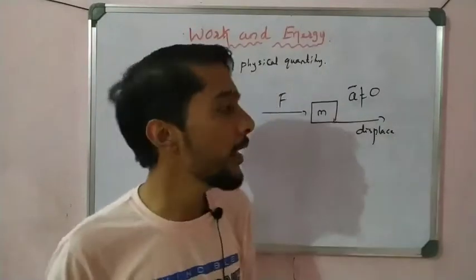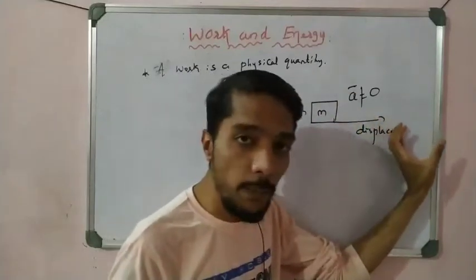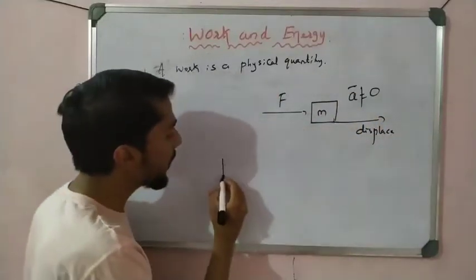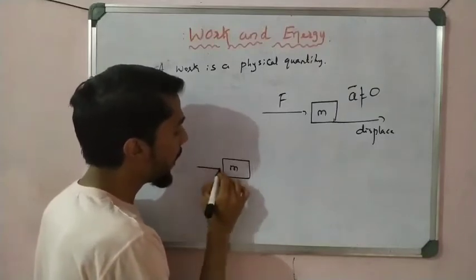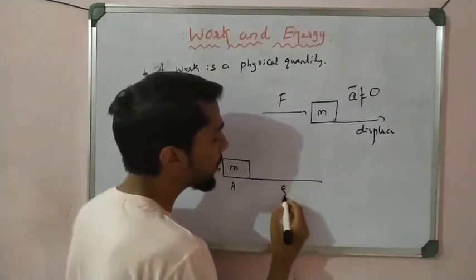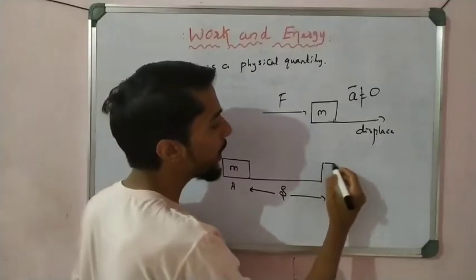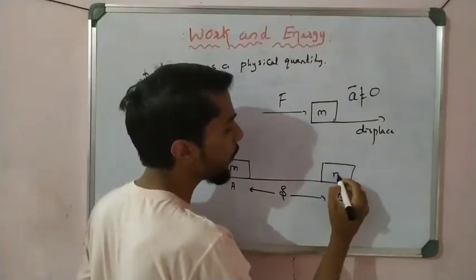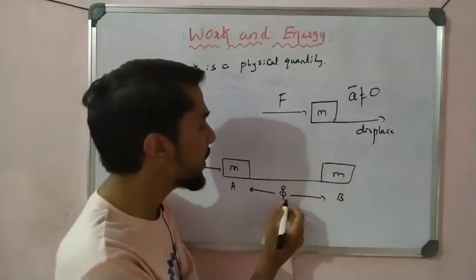Now the further point is that whenever a force is applied and the object gets displaced, see, for example, the object is at position A, of mass m. When I apply force F on the object, the object moves for some distance S, and now the object is at position B, of mass m. So the object gets displaced by some distance, measured in meters.